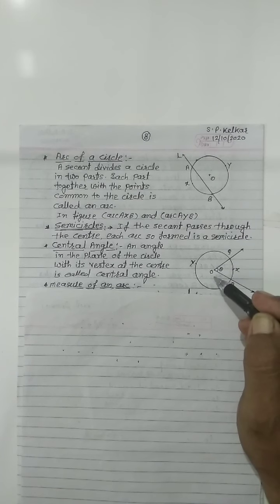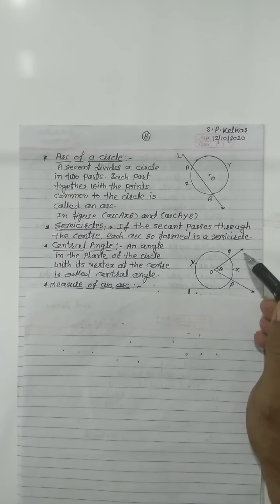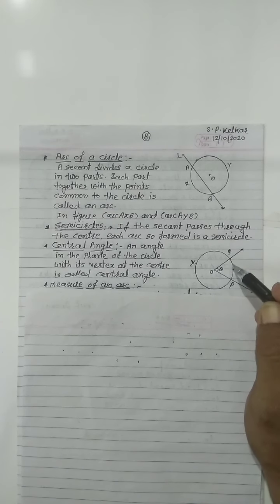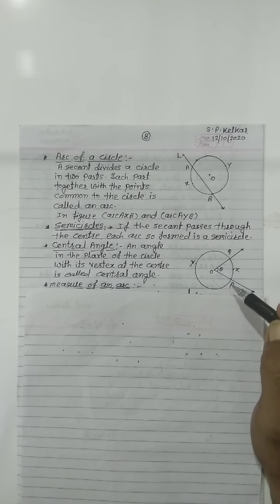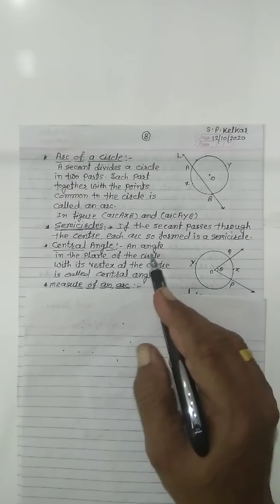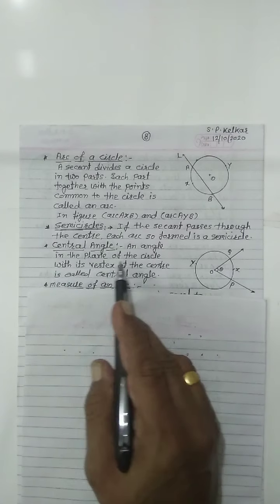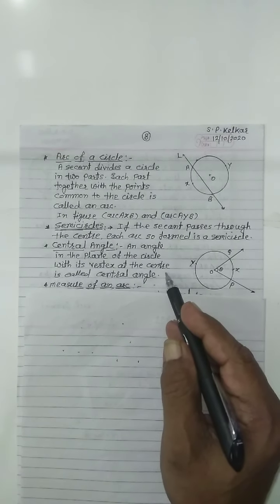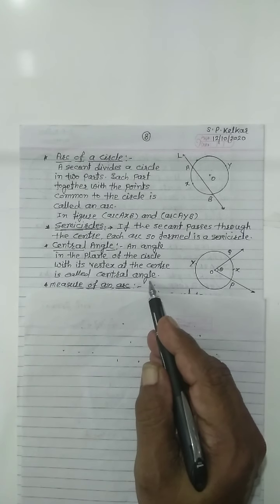That is, O is the center of the circle and the vertex of this angle is also O. So we call this angle the central angle.